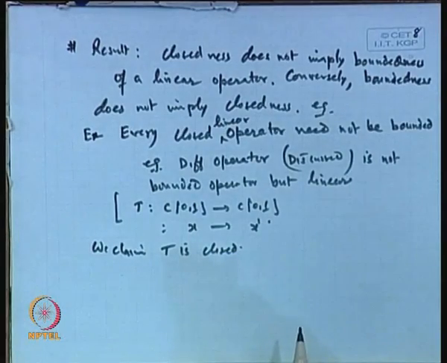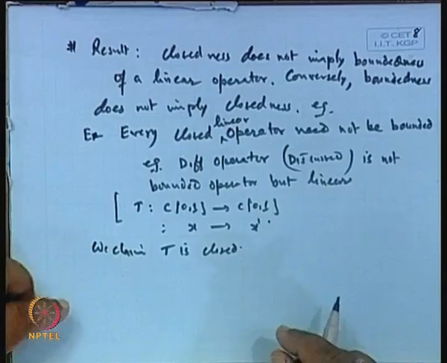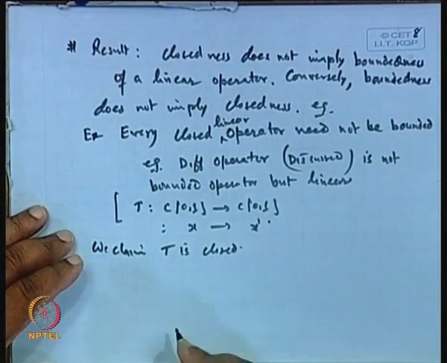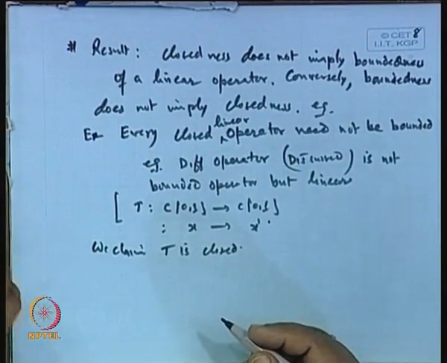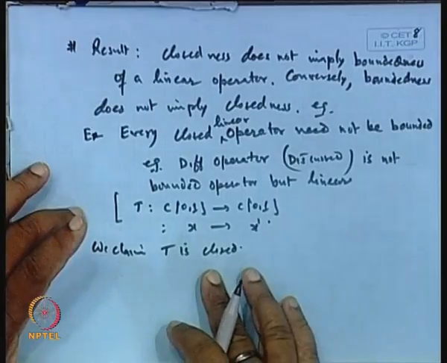So, how to prove this closedness? Closed means the graph of T must be closed. If x_n belongs to D(T), x_n converges to x, and T x_n converges to y, then x belongs to D(T) and y is equal to T x, and then the operator T is closed. So, we will use this criterion.